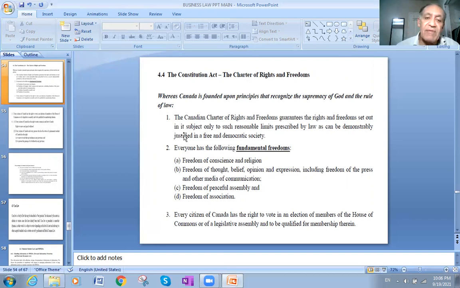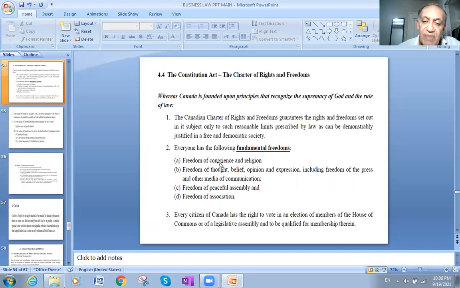Let us see. Everyone has the following fundamental freedoms. This is the Charter of Rights, and the Charter of Rights is a part of the Constitution. So here it's the Charter of Rights and Freedoms from the Constitution. This is an example of the acts of the Constitution. We said, wherever there is government, land, and people, there must be a constitution.